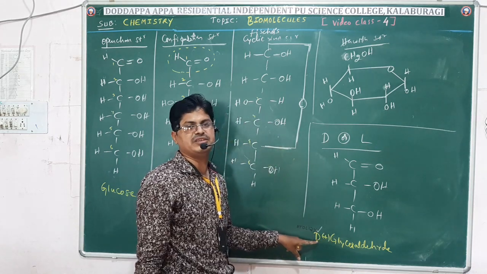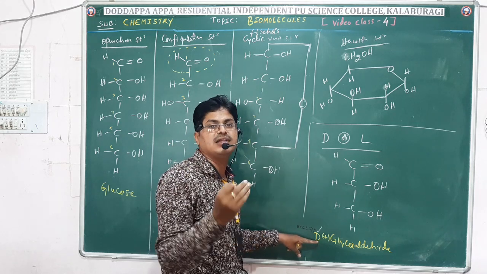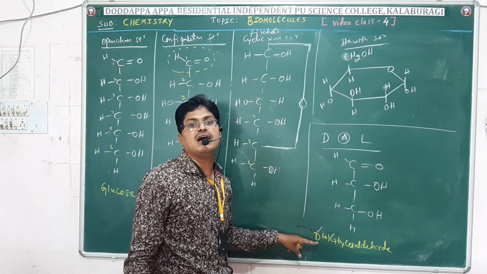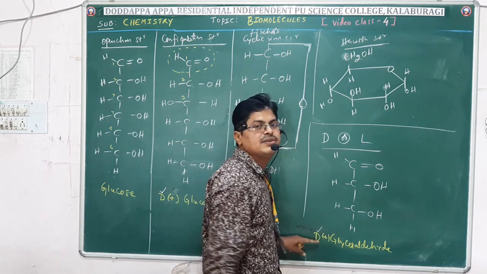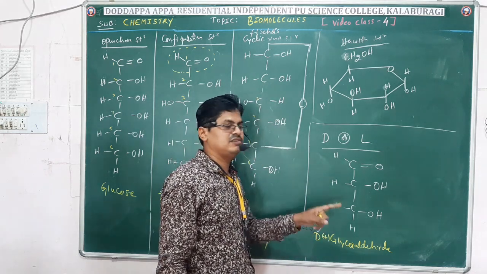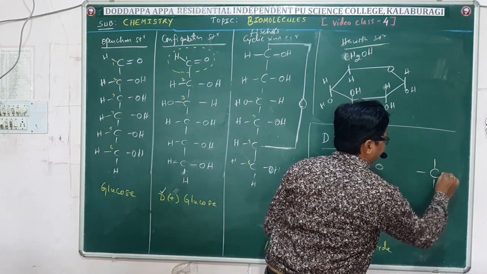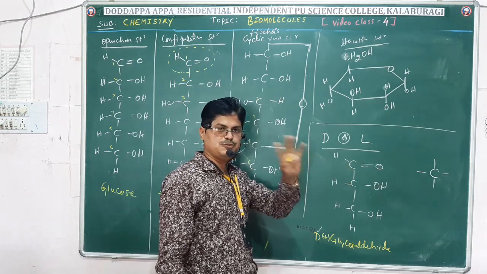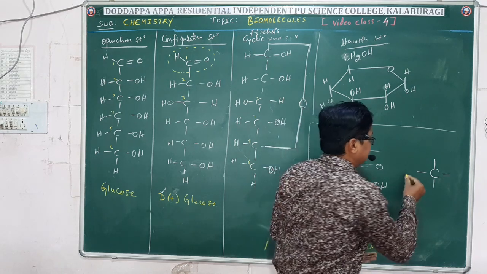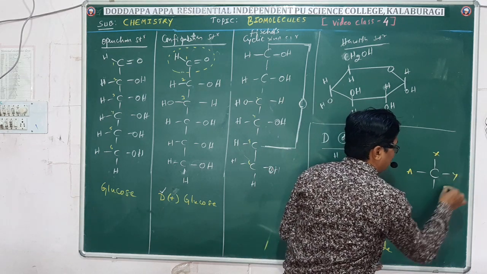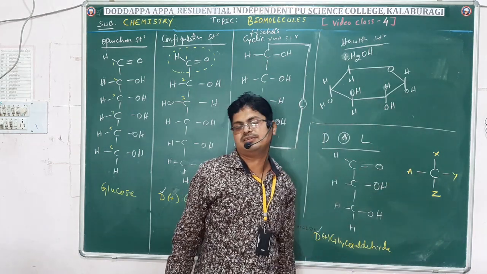D indicates configuration, based on the position of the OH group on the asymmetric carbon. Now I need to identify the asymmetric carbon in glyceraldehyde. Where is the asymmetric carbon? Before that, you should know what asymmetric carbon means. It is a carbon with 4 different groups. The valency of carbon is 4. Let me take it as A, X, Y, Z. All 4 groups are different. That is called an asymmetric carbon.